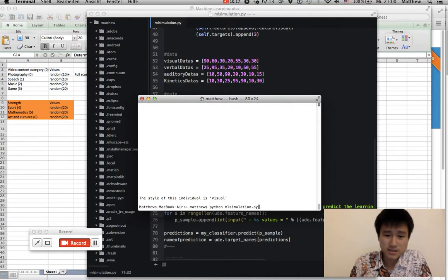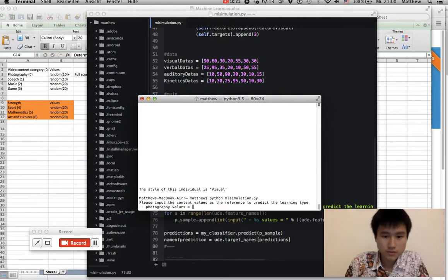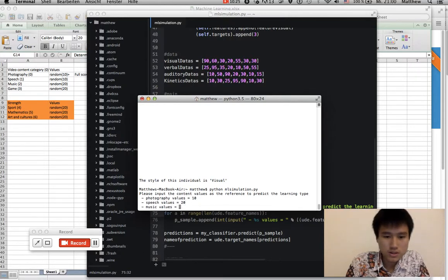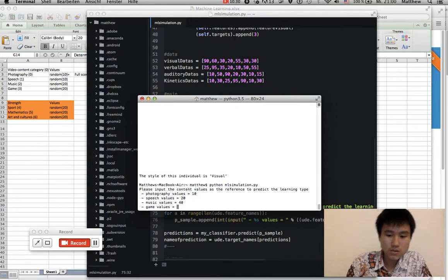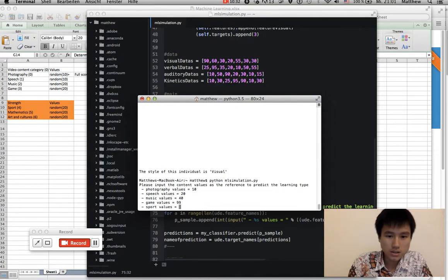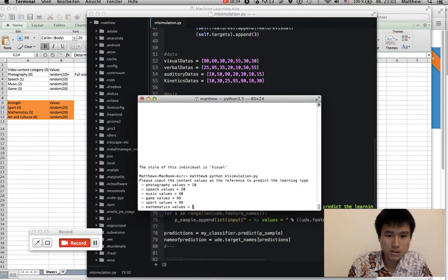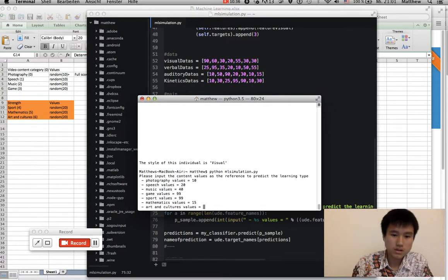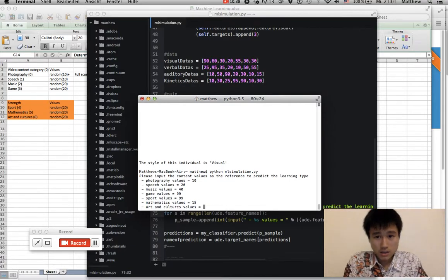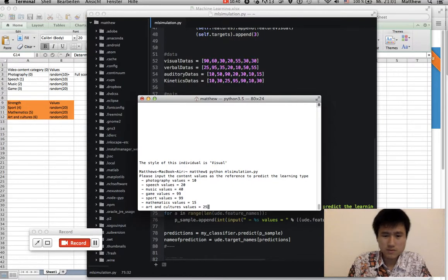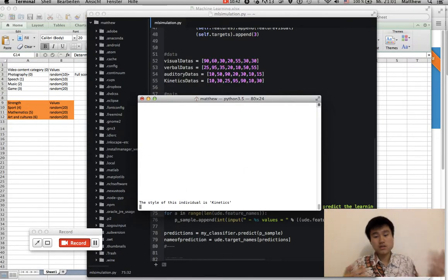And then let's try another one. Let's try kinetic. So for kinetic, the photography value is not so good. And then speech value maybe 20, and then music about 40. Game value, oh, I like games a lot, 99. Sport definitely 99. Mathematics 15. And art and culture probably about 25, not so much. And the style of this new individual is kinetic, so it works really nicely.